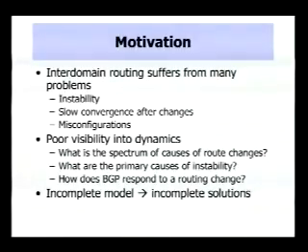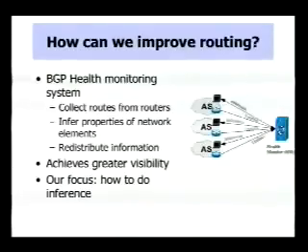In particular, we'd like to be able to answer questions such as, what is the spectrum of possible causes of route changes? What are the primary causes of instability? And how does BGP respond to a routing change? Again, the key difficulty with developing good techniques to address these problems is that if we have an incomplete model of BGP and an incomplete model of the workloads it's under, we're going to develop incomplete solutions to these problems.